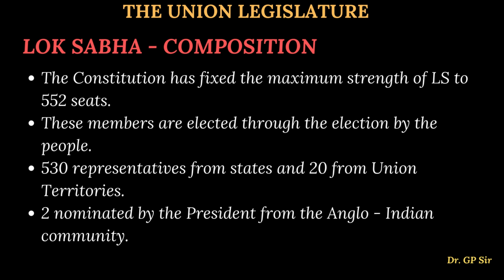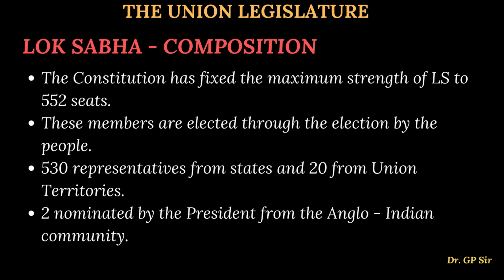However, these members are elected by the election, which I have already told you. Out of this 552, 532 members are from the states, elected directly by the people, and 20 representatives are from the union territories, just like New Delhi. New Delhi is not a state, it's a union territory.